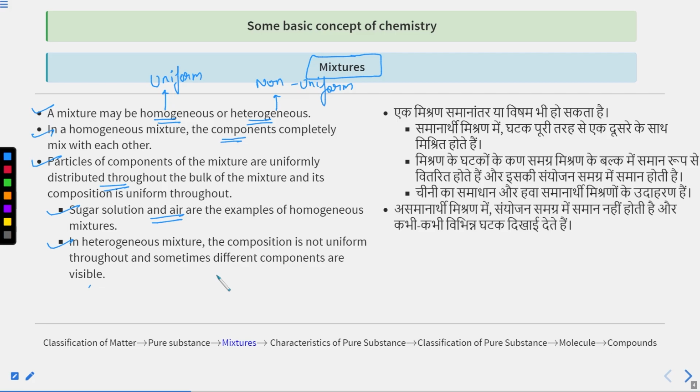After that, we will discuss in our next class the next topics. We will be discussing the homogeneous mixture, heterogeneous mixture, solutions, colloids, suspension properties, examples, some more examples of elements, some more examples of compounds.